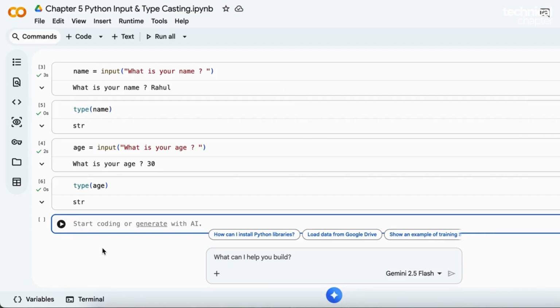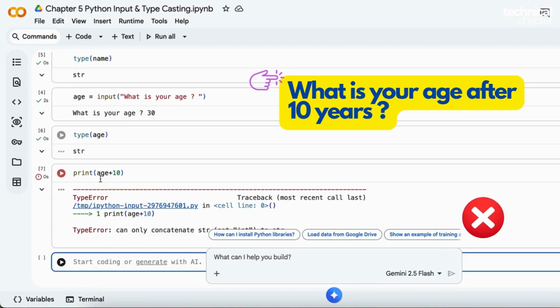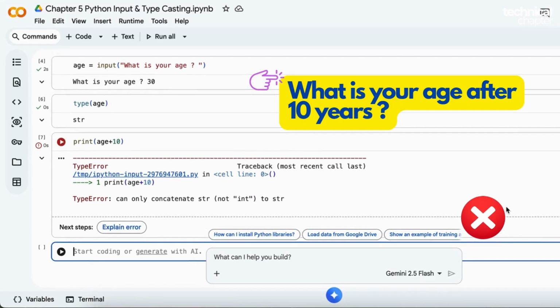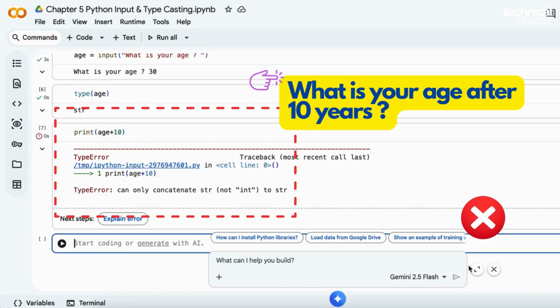This feels a little weird, doesn't it? Because if my age is 30 and I want to know what will be my age after 10 years, I should be able to do a mathematical operation like 30 plus 10. So let's try that. Print age plus 10. Execute. And now, we get an error. The error says, can only concatenate string, not int to string.